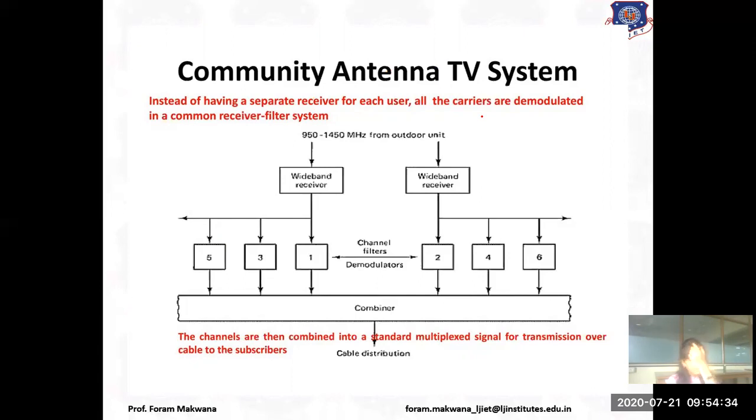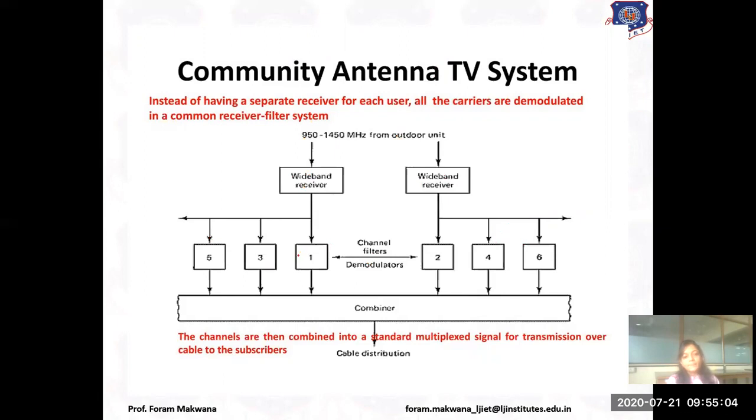That means we do the down conversion from the frequency of 950 to 1450 megahertz coming from the outdoor unit. That signal is received with the help of a wideband receiver, and the demodulation, or channel filters, are used to first divide the channels into odd number and even number frequencies.